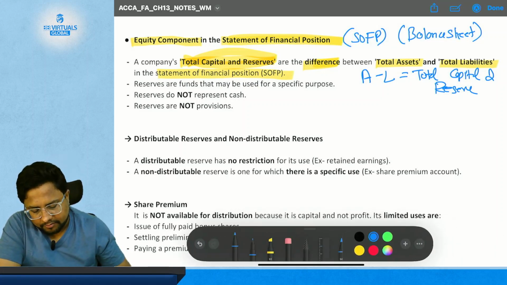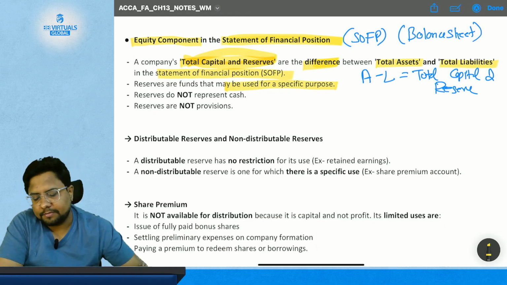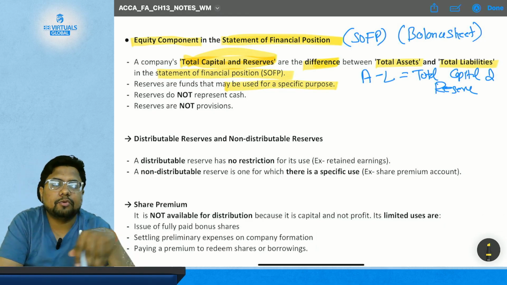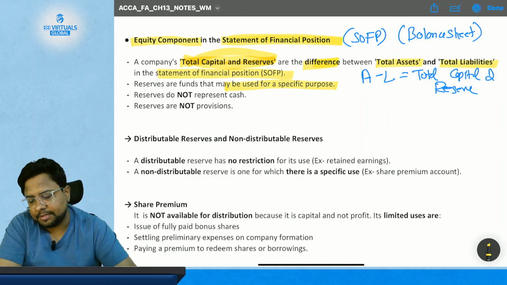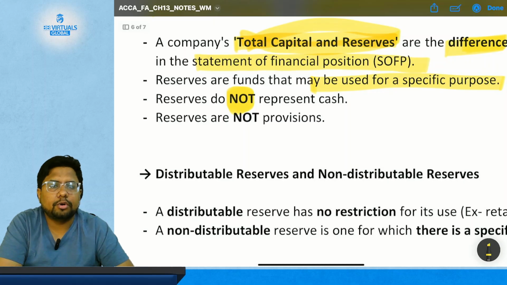The reserves are funds that may be used for a specific purpose. The main thing is that reserves do not represent cash.